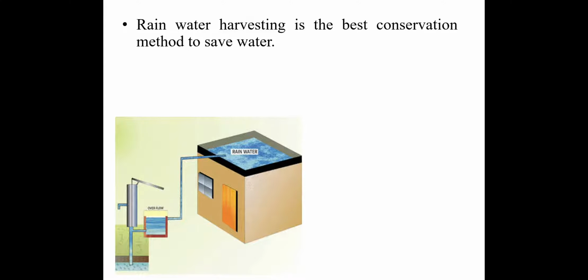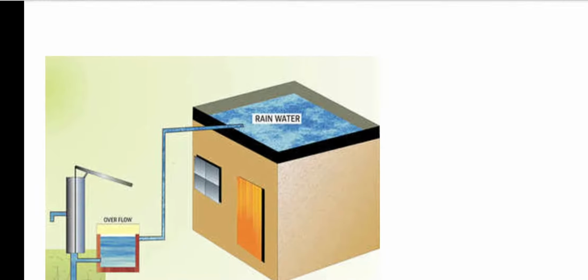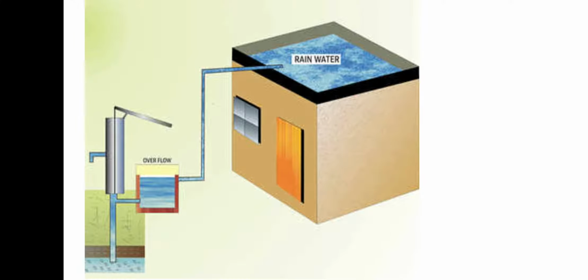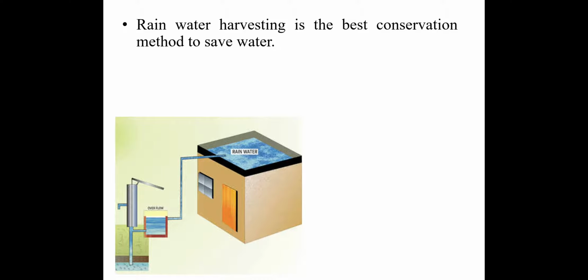And next is a very important method for the conservation of water, that is rainwater harvesting. What we do is, water from the rain which is collected on the roof is sent to the reservoir through the pipelines as shown in the picture. Zoom it. As shown in the picture, the rainwater is collected on the roof and through pipelines it is supplied to the reservoir, and from the reservoir we can use the water for washing vehicles, watering plants, etc. So like this also you can save water, which is a very important resource of the earth.